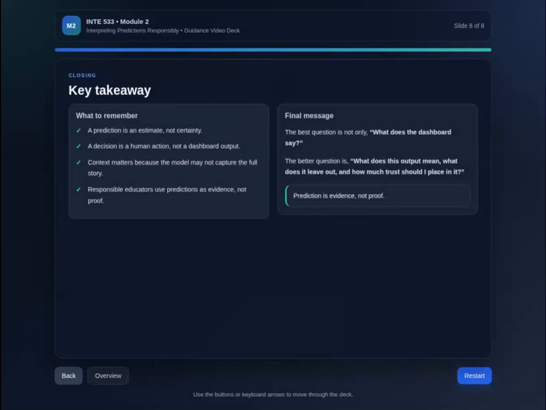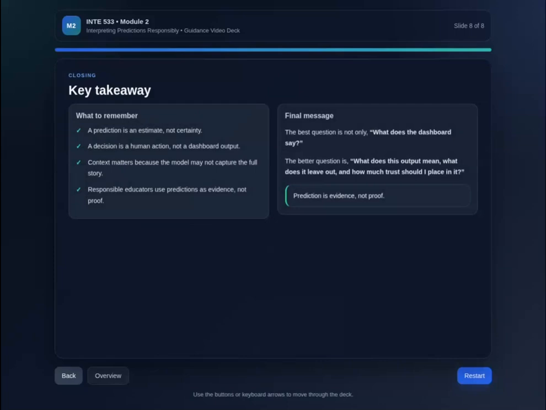So let's close with the key takeaways from this guidance. A prediction is an estimate, not certainty. A decision is a human action, not a dashboard output. Context matters because the model may not capture the full story, and responsible educators use predictions as evidence, not proof.